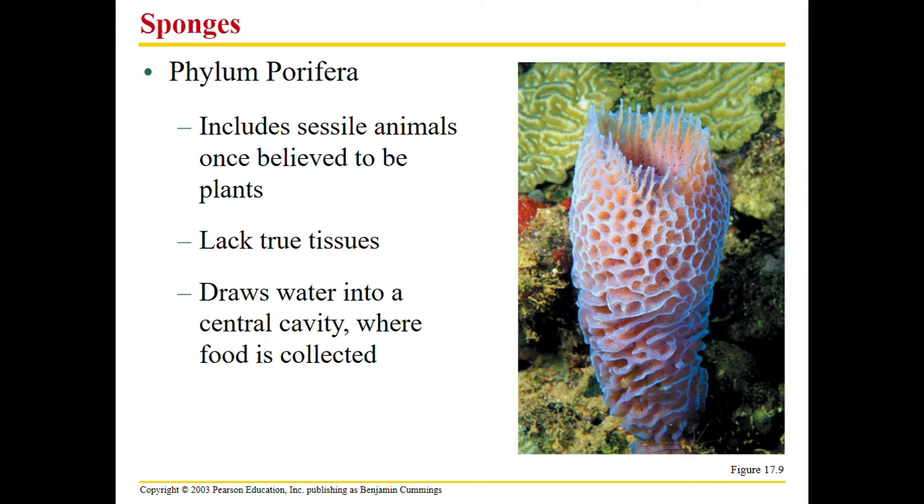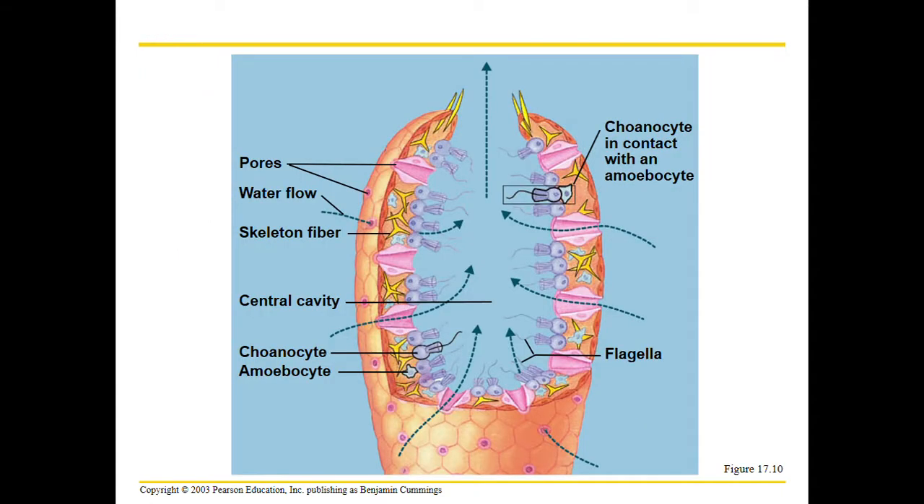These include sessile animals, means they don't move, and these lack true tissues. People used to think that sponges were plants, but nope, sponges are animals. Sponges draw water in, and this water gets collected, and the sponge then filters it, and we call this filter feeding, without getting into too many specifics.